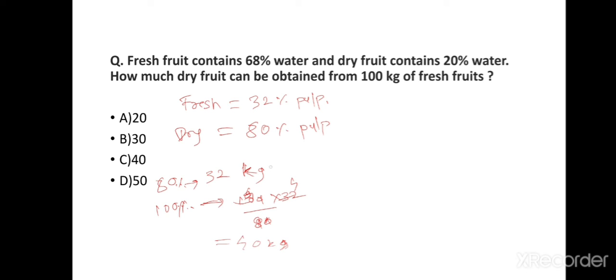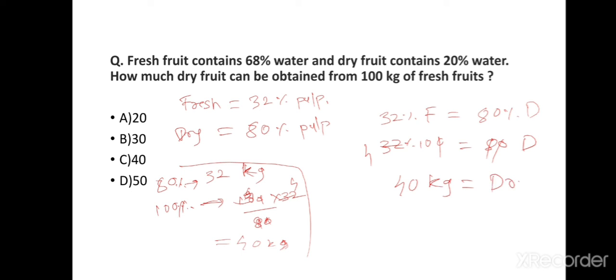In another way we can solve this question in one line. We can equate pulp in fresh fruit to pulp in dry fruit. 32% in fresh fruit is equal to 80% in dry fruit. We have the total weight of fresh fruit, which is 100. So 32% of 100 is equal to 80% of dry fruit. If you calculate it, it becomes 40 kg of dry fruits. So the answer is C. Let's see another question.